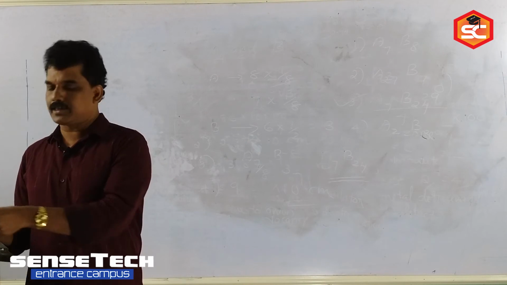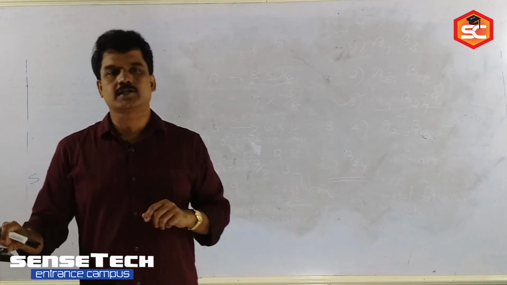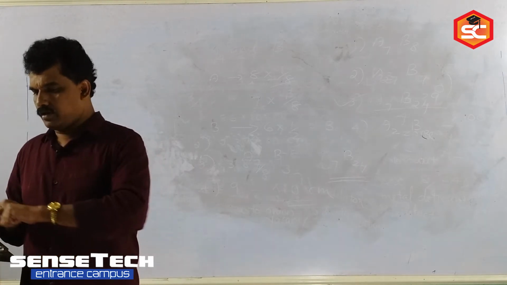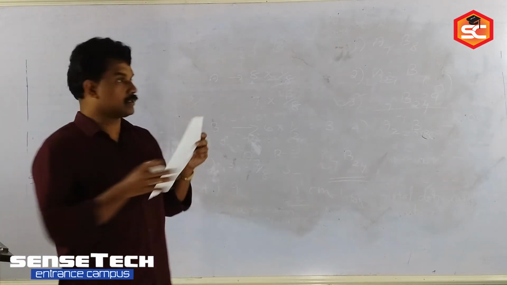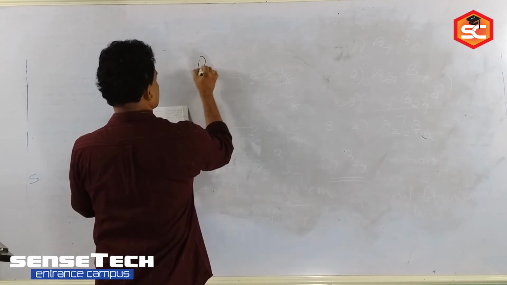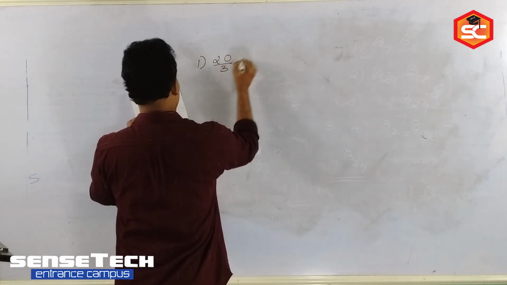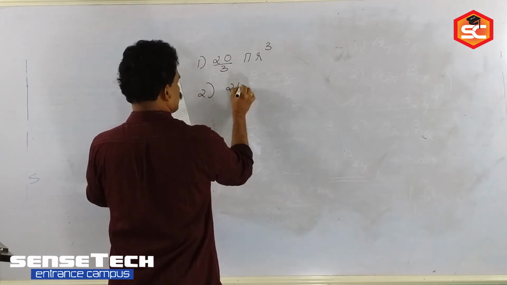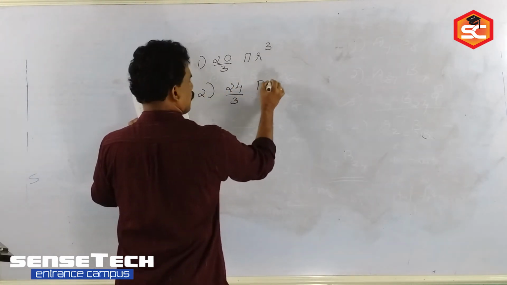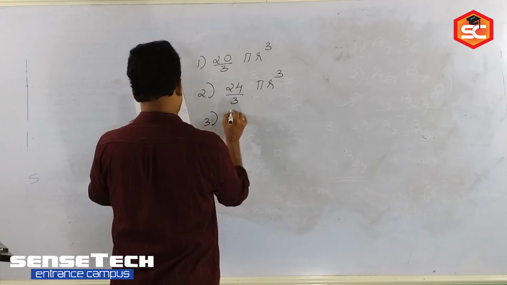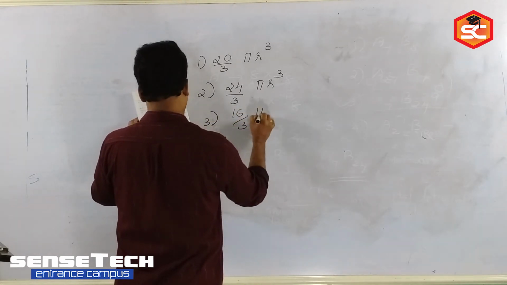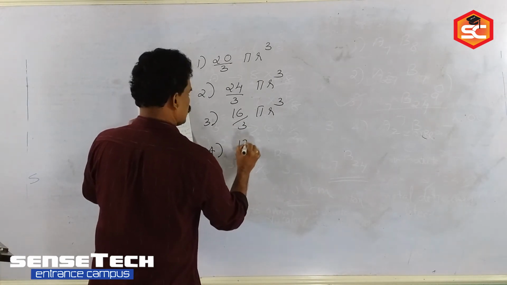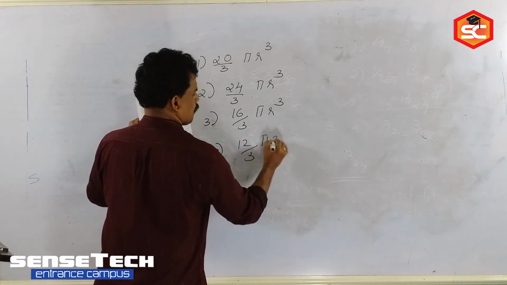The options given are: one, 20 by 3 pi r cube; second, 24 by 3 pi r cube; third, 16 by 3 pi r cube; fourth, 12 by 3 pi r cube.